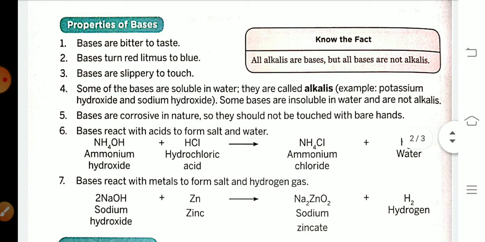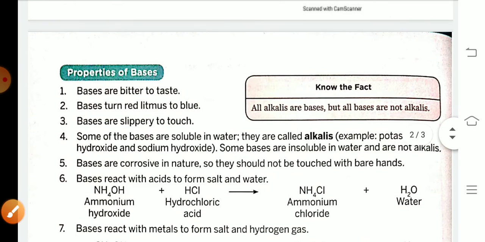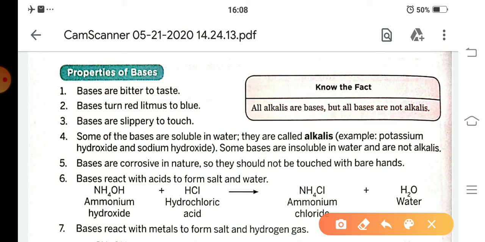Next, some properties of bases, just like acids. First property: bases are bitter to taste. Second, bases turn red litmus to blue. When bases are put on red litmus, it turns blue. Bases are slippery to touch, very smooth.